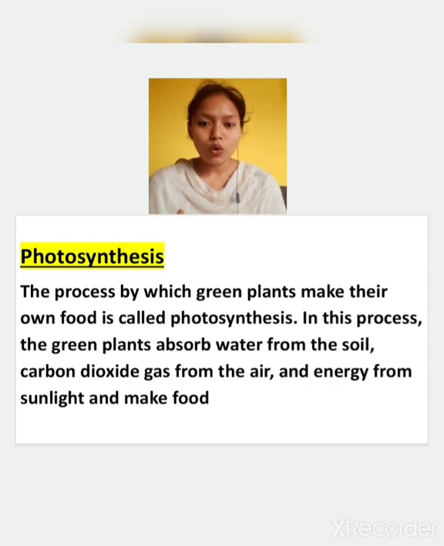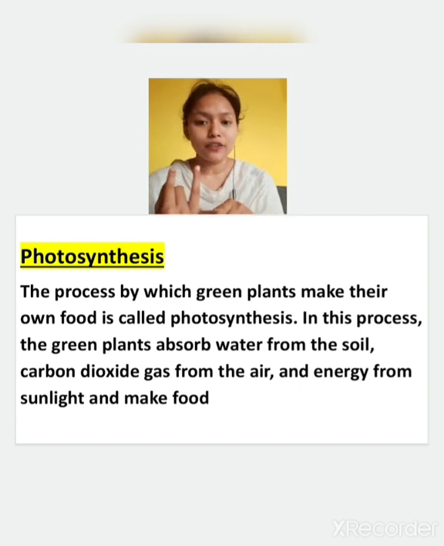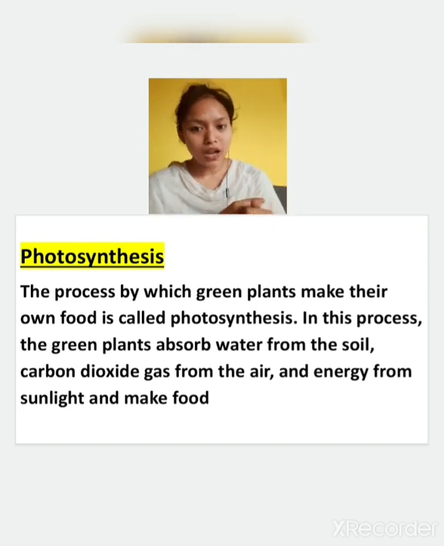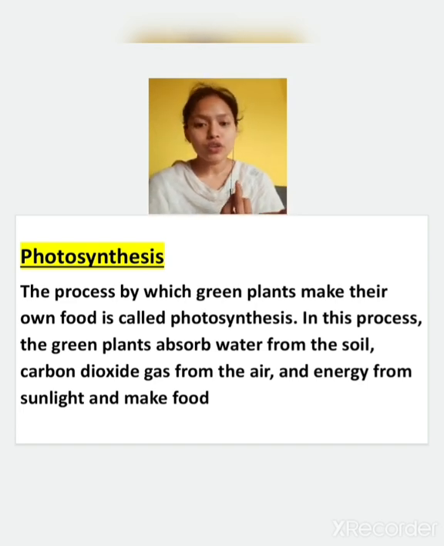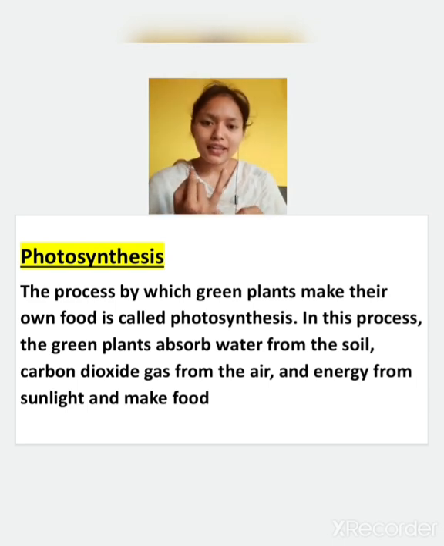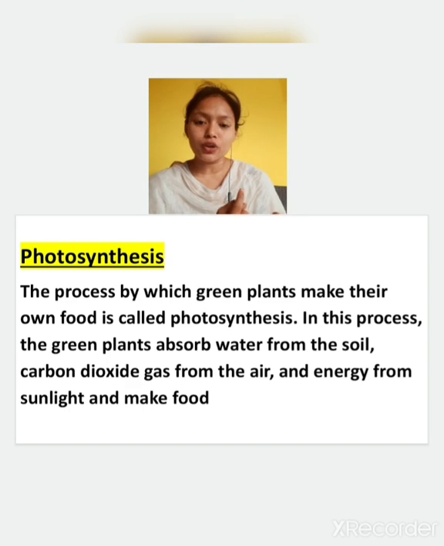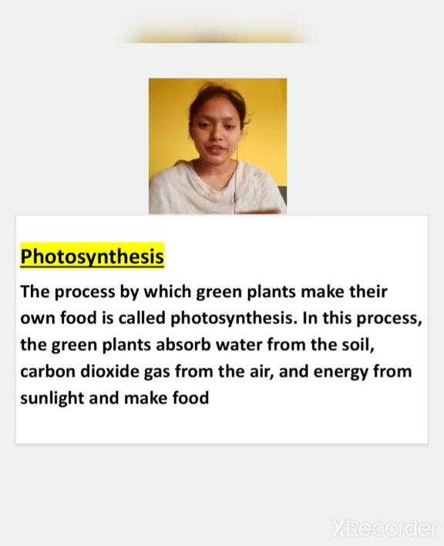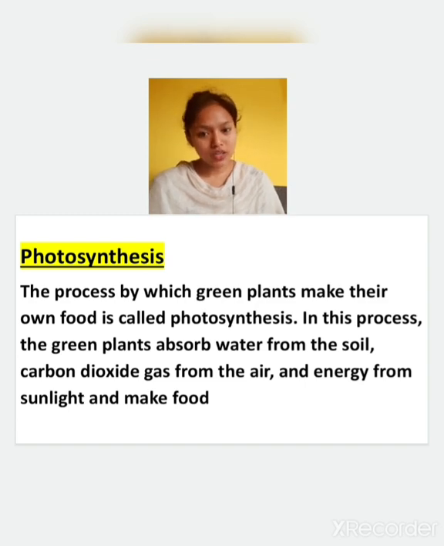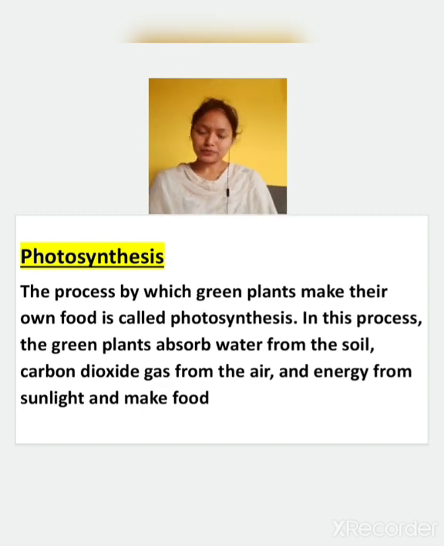So what do they require? They require the carbon dioxide that they take from the atmosphere, sunlight that they take from the sun, and water that they take from the roots of the plant. So three things are required for the process of photosynthesis: water, sunlight, and carbon dioxide. Through this process, the plants prepare their own food in the presence of sunlight. For photosynthesis, the most important thing is sunlight, because in absence of sunlight, no photosynthesis process will occur.